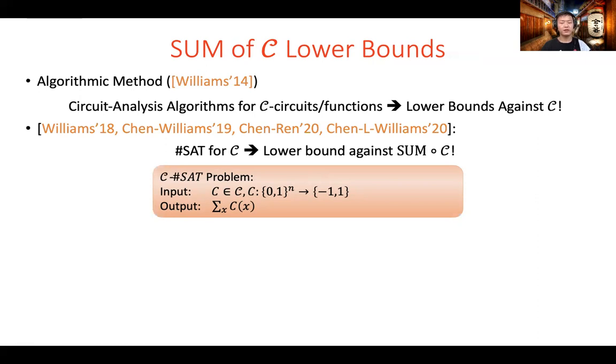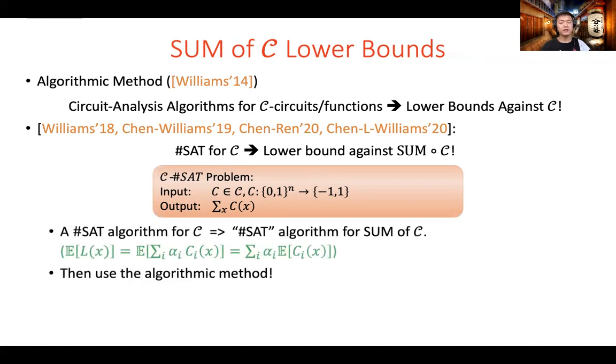The intuition behind these lower bounds against sum of C circuits is as follows. A #SAT algorithm for capital C circuits can naturally induce a #SAT algorithm for sum of C. Here, recall a sum of C circuit L is just a linear combination of several capital C circuits. Hence, we can use linearity of expectation to switch the expectation and the summation. Then we apply the assumed #SAT algorithm to each C subcircuit to obtain a fast #SAT algorithm for sum of C circuits.